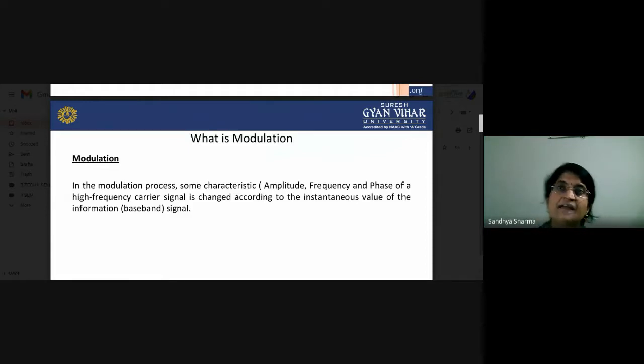If the amplitude of the carrier signal changes, that is called amplitude modulation. If the frequency of the carrier signal is changed, that is called frequency modulation. And if the phase of the carrier signal is changed, that is called phase modulation. That is basically the modulation process.